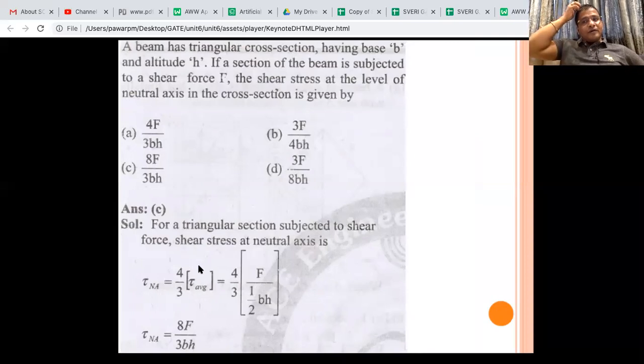And maximum shear stress in the triangle is of course tau max equal to 3/2 tau average. But the question is asked at the neutral axis, so we have 4/3 of tau average. 4/3 F divided by area of triangle, which is 1/2 B into H, and if you rearrange, you get this answer.